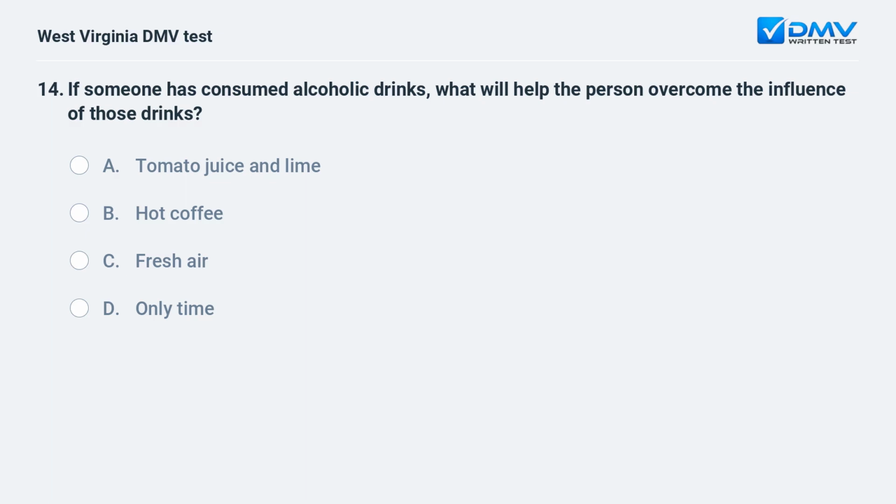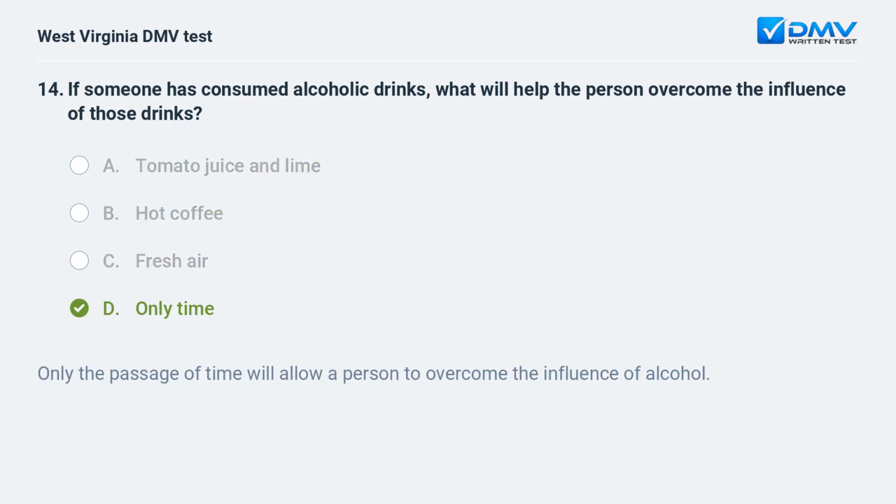If someone has consumed alcoholic drinks, what will help the person overcome the influence of those drinks? A. Tomato juice and lime. B. Hot coffee. C. Fresh air. D. Only time. Only the passage of time will allow a person to overcome the influence of alcohol.